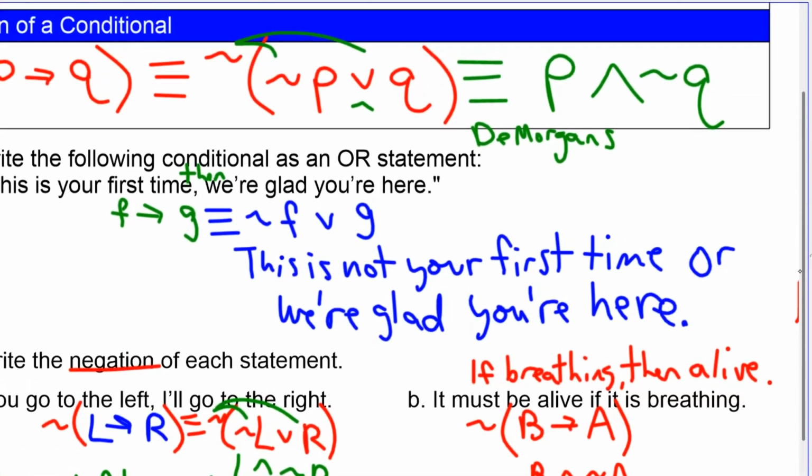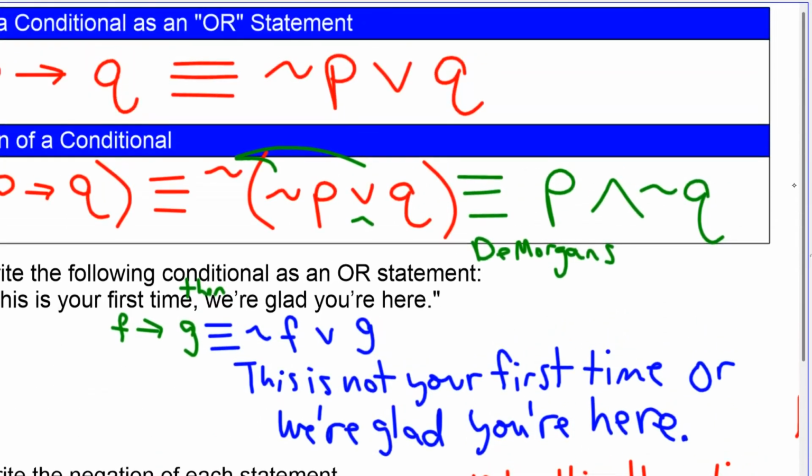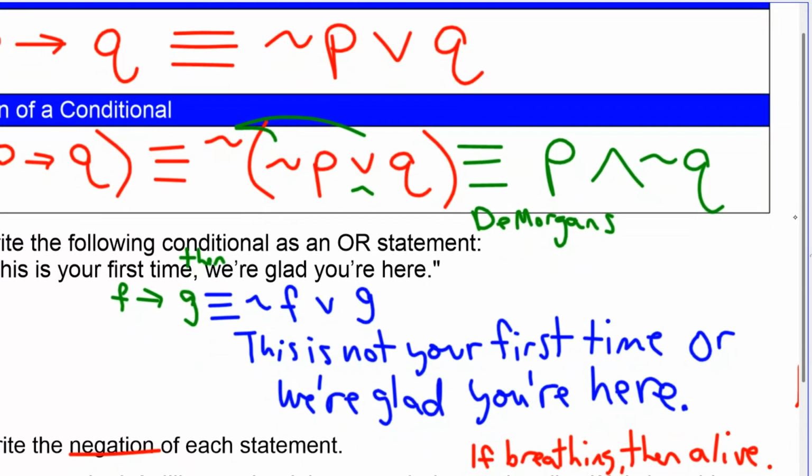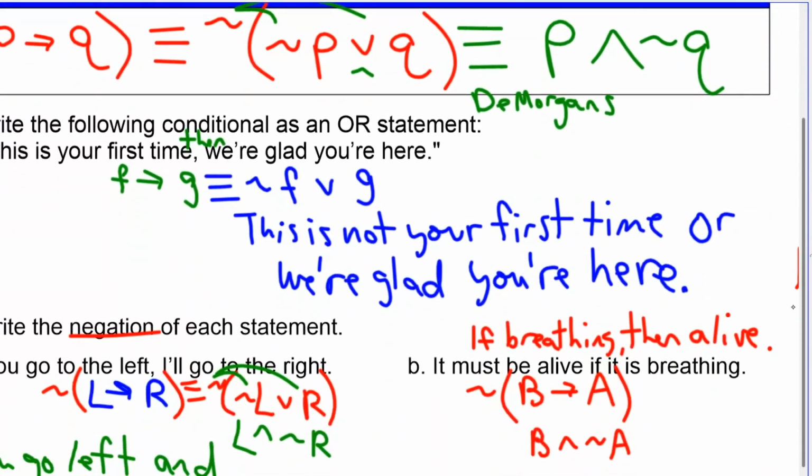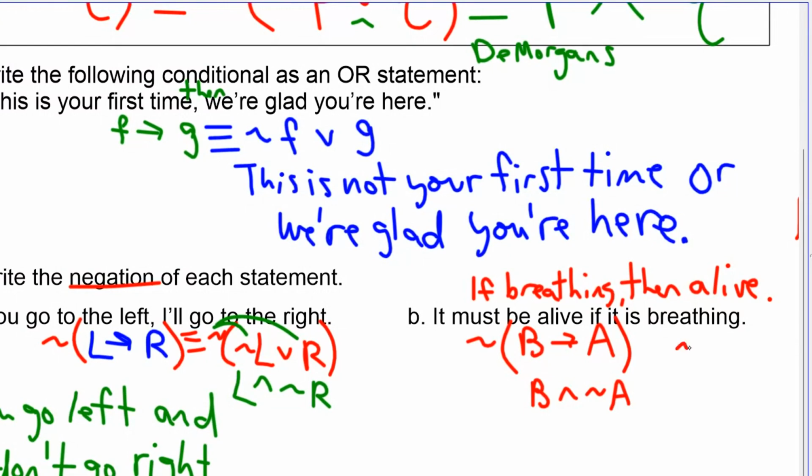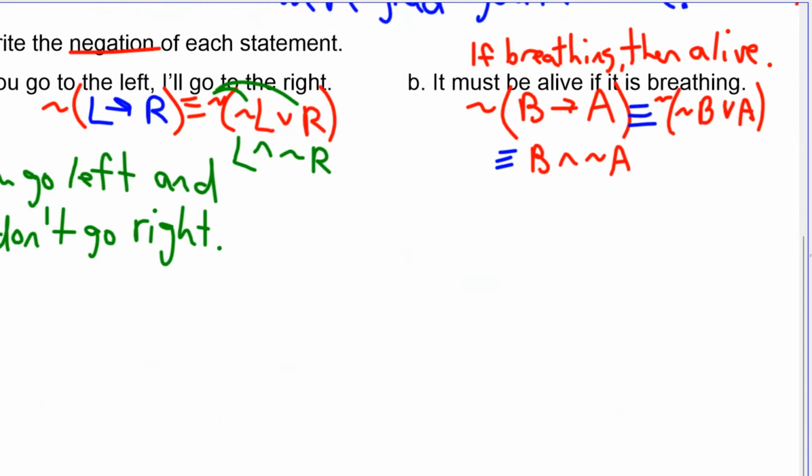So maybe if you need to go through that top step first, change the conditional to not P or Q, or not B or A, and negate that, if that helps. And then distribute and use De Morgan's to get B and not A. If you need to do that extra step, do that extra step, because it is kind of difficult sometimes to think about.